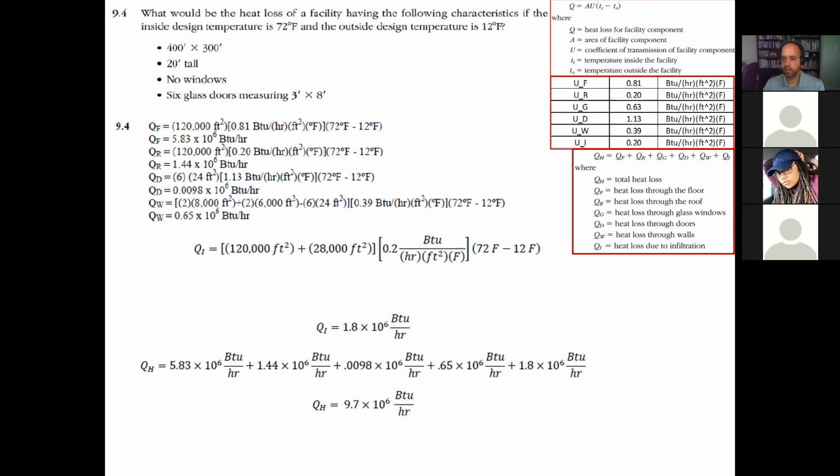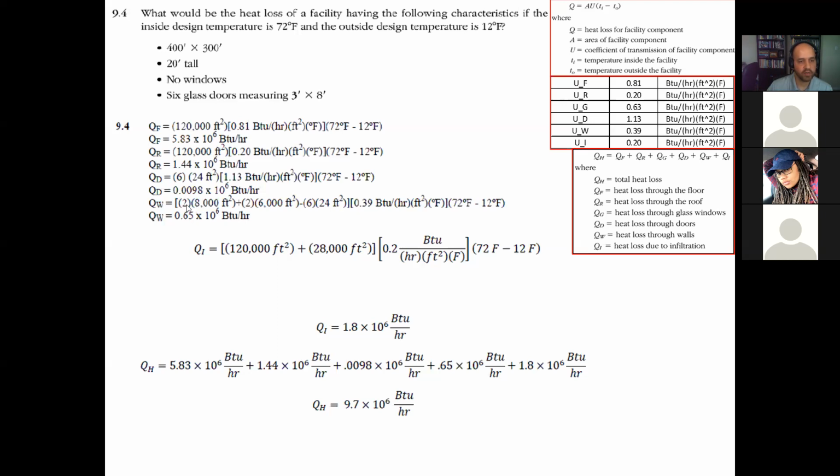I have a question. Yes. How did we get 28,000 again for QI? So the 28,000 is going to take into account the area of the ceiling, right? So the ceiling, which, I'm sorry, let me double check. So we get the area of the walls.